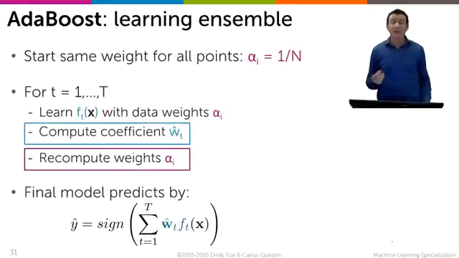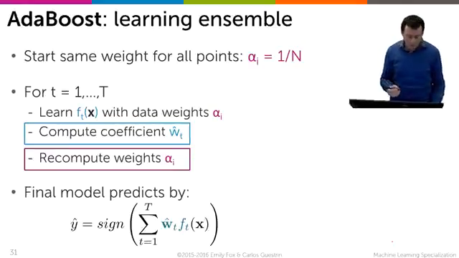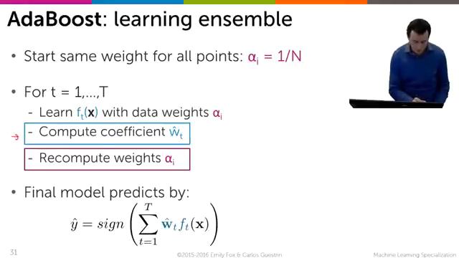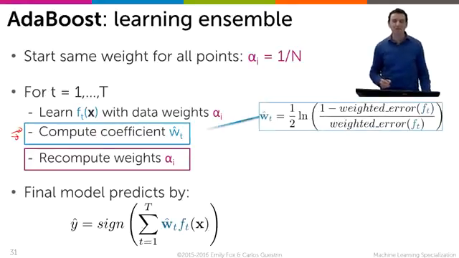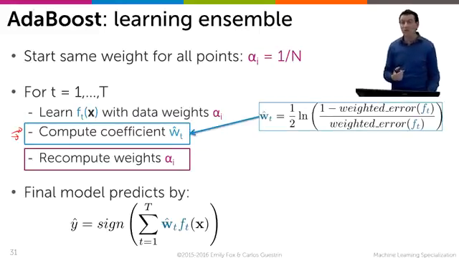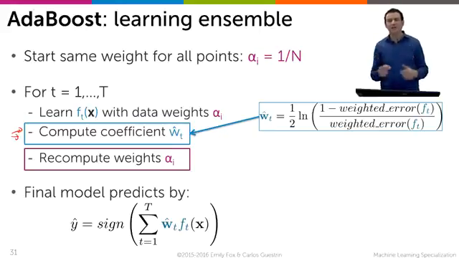Now let's revisit the AdaBoost algorithm that we've been talking about. In this part of the module, we've been exploring how to compute the coefficients W hat t, and we saw they can be computed by this really simple formula. We compute the weighted error of f t, and we just say that W hat t is 1/2 of the log of 1 minus the weighted error divided by the weighted error. With that, we have our W hat t's, and we can focus on figuring out how to come up with alpha i's. We want alpha i's to be high where f t makes mistakes or does badly.